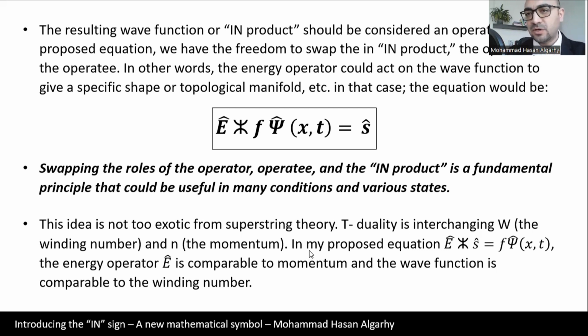This idea is not too exotic from superstring theory, for example. T-duality in superstring theory is interchanging the W, which is the winding number, and the N, which is the momentum. So in my proposed equation that I just mentioned, the energy operator in shape gives you a function, a wave function, F psi with a hat xt. And the energy operator is comparable to the momentum in superstring theory, and the wave function is comparable to the winding number if we want to compare it to superstring theory.